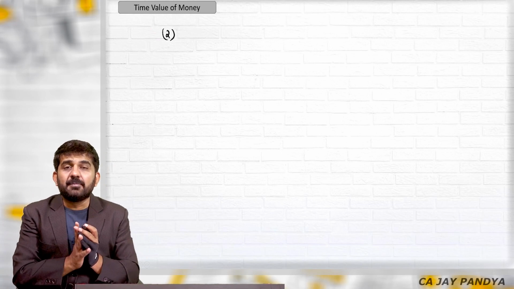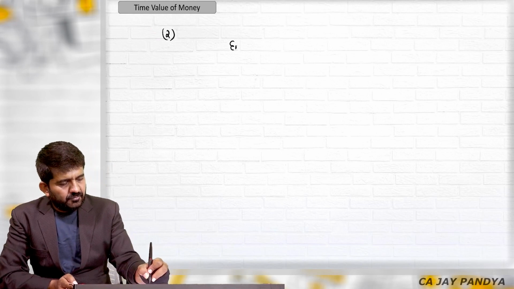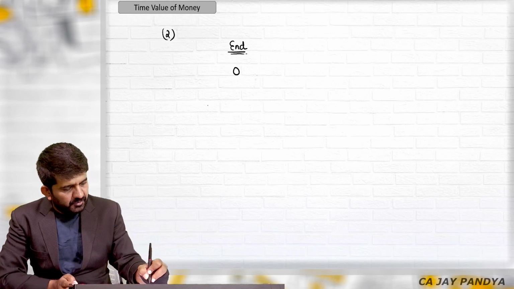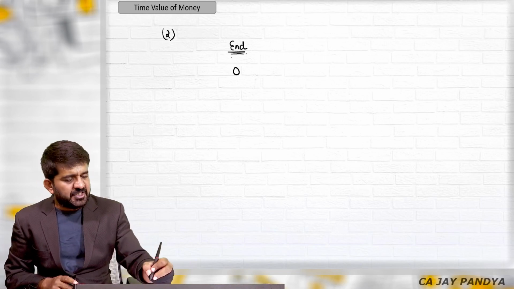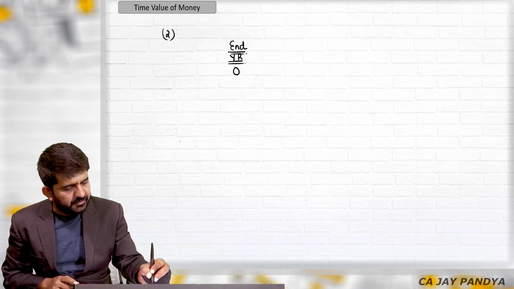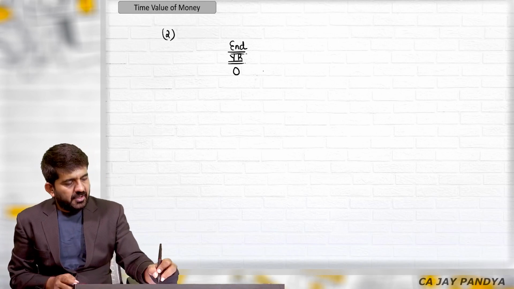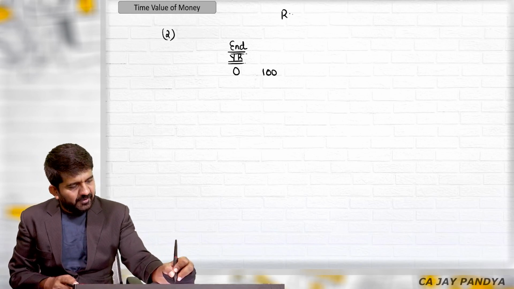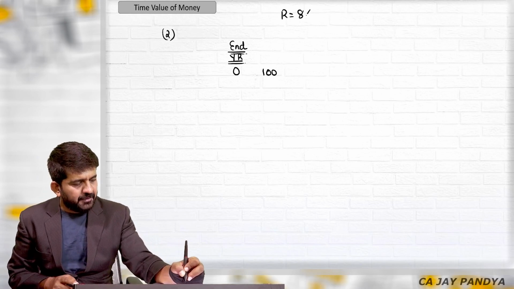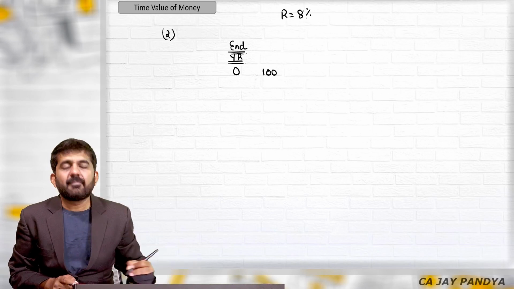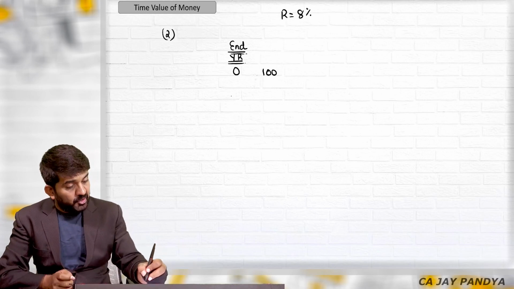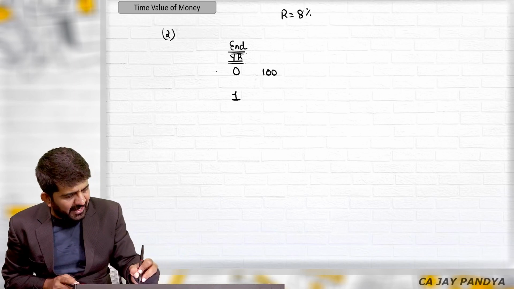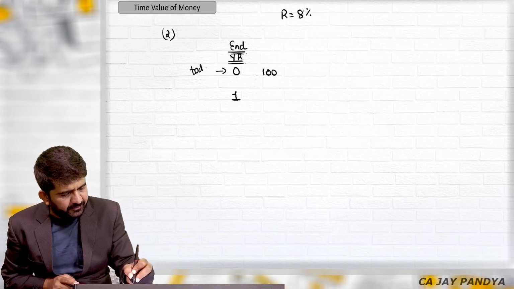See, it is possible that you are investing at the end of 0 year an amount of rupees 100, where the rate of interest is say 8%. Again at the end of the first year. What is at the end of 0 year means? Today.